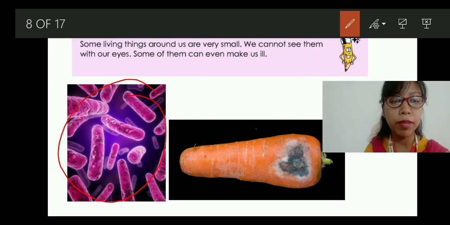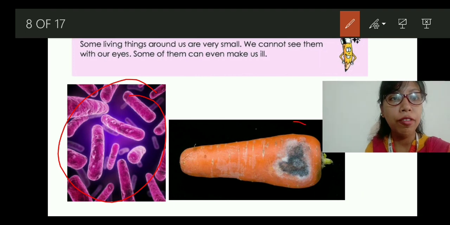You have heard about the microscope, because the things which we cannot see through our naked eyes, we keep under the microscope and look at how it is working, how it is functioning, because it is a living thing.